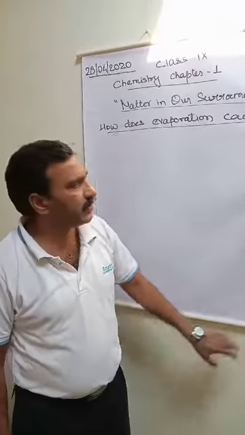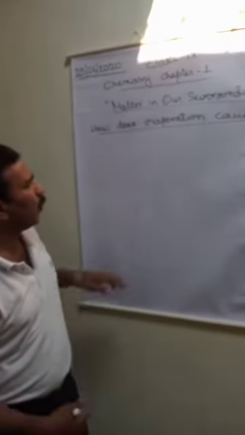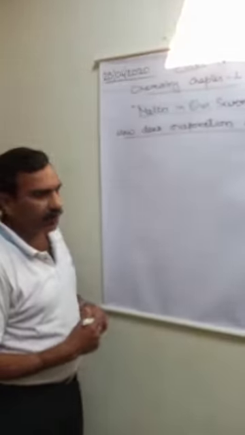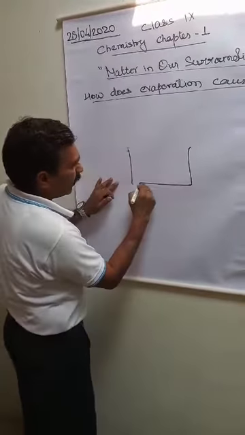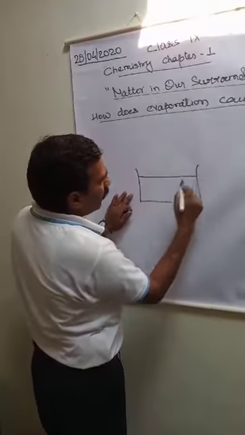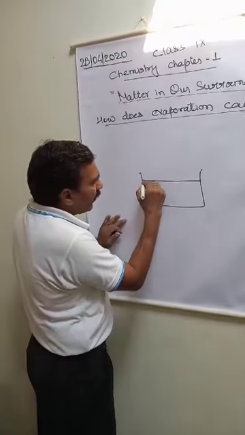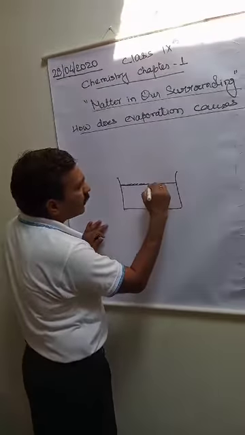Why does it happen? This is because when a liquid is evaporating, suppose this is the liquid in a container, if it is evaporating, so if we talk about this surface,